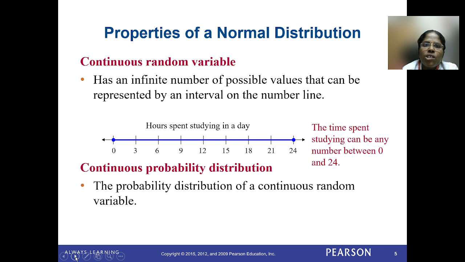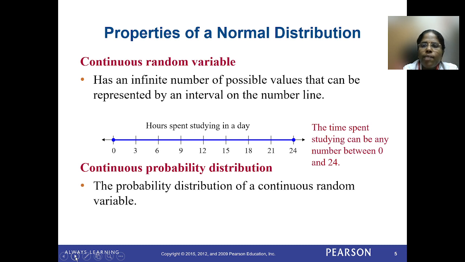Here, what is meant by continuous random variable? Just a small recap. It has an infinite number of possible values that can be represented by an interval on the number line. So we need to consider an interval. In that interval, we will have an infinite number of values. That represents the continuous random variable.